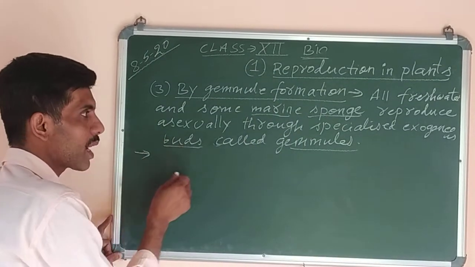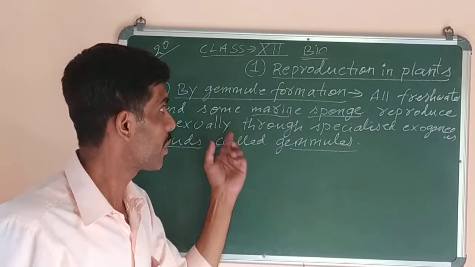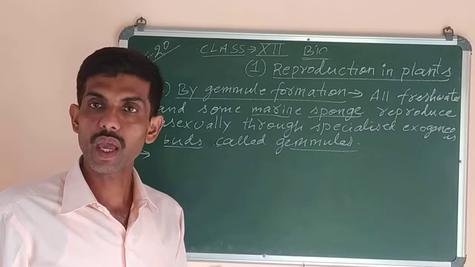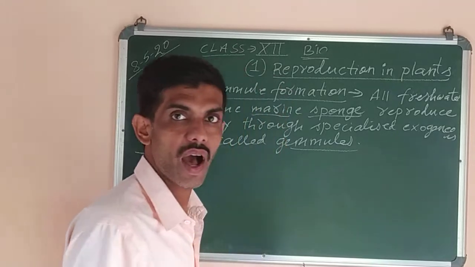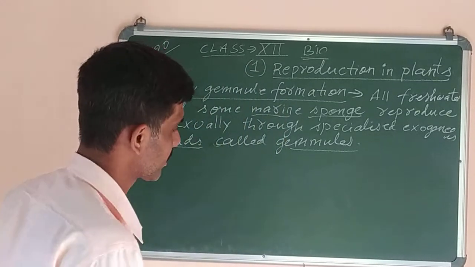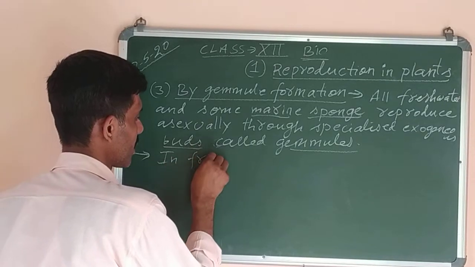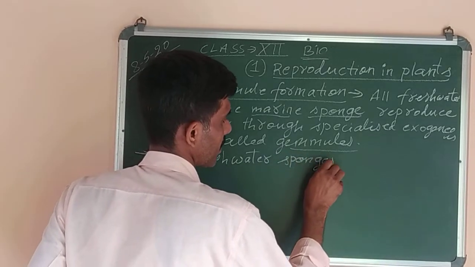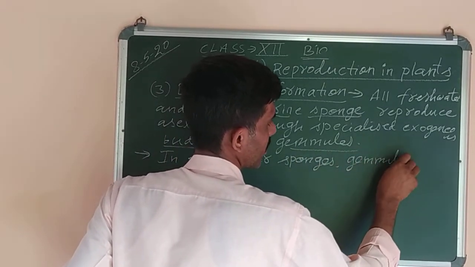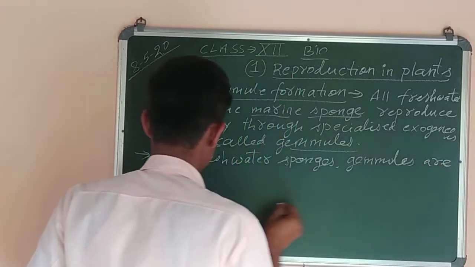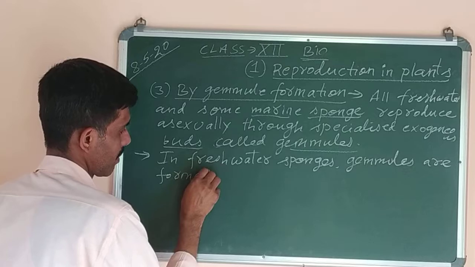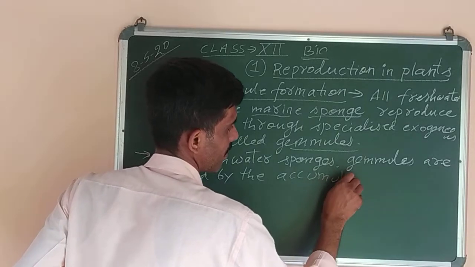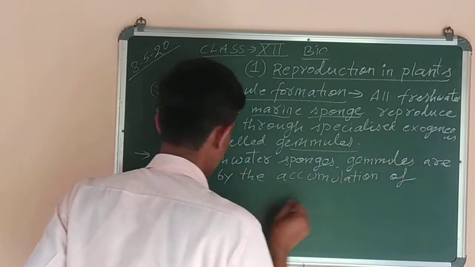Now, if you look at the diagram of these sponges, a gemmule appears like a small hard ball-like structure. In freshwater sponges, the gemmules are formed by the accumulation, that is, the collection, of archaeocytes. Now what are archaeocytes?